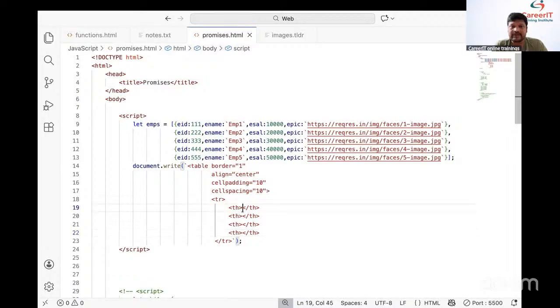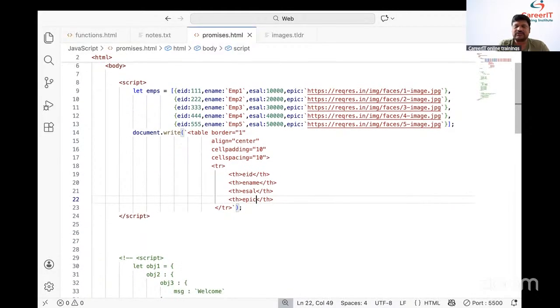Fine. Coming to the first table heading, what you wanted to place? Employee ID. First table heading is the employee ID. And the second table heading, what is the second table heading? E name, employee name. Coming to the third table heading, what is the third table heading? E cell. The third table heading is the E cell. And coming to the fourth table heading, what is the fourth table heading? E picker, employee picker. Simply we need to place employee picker.